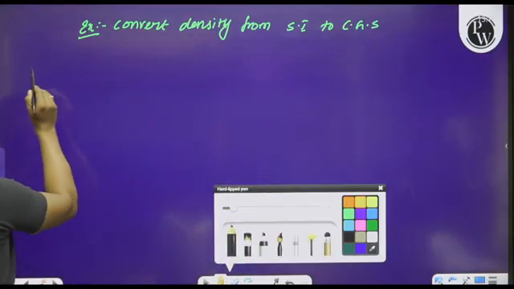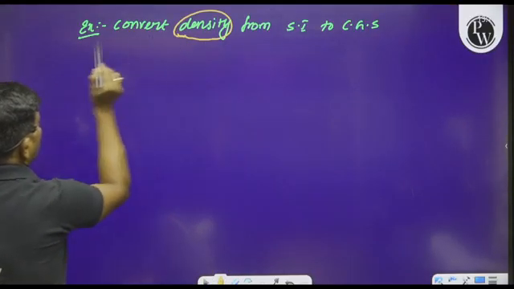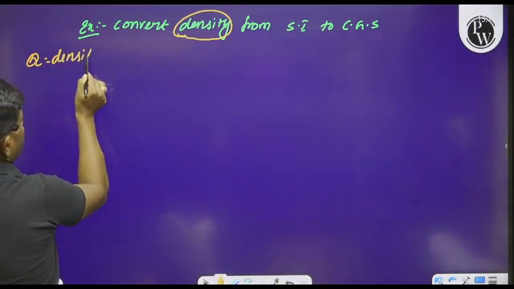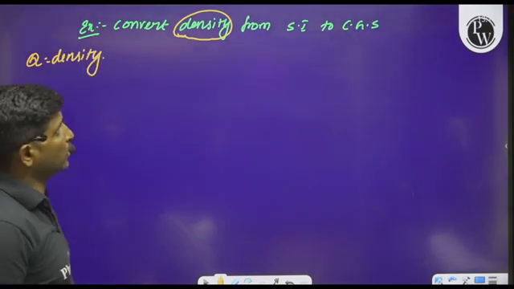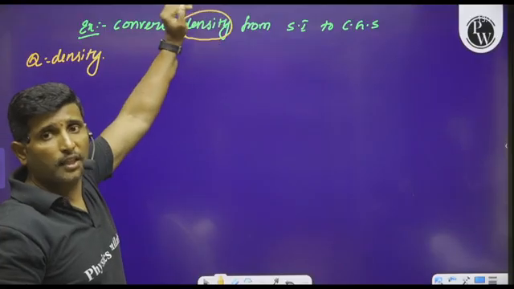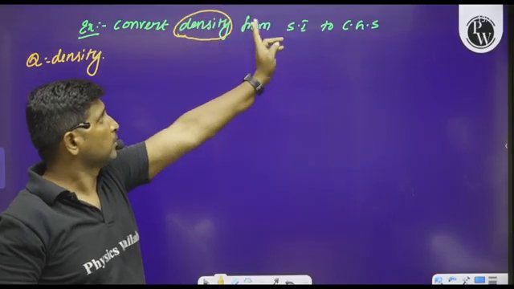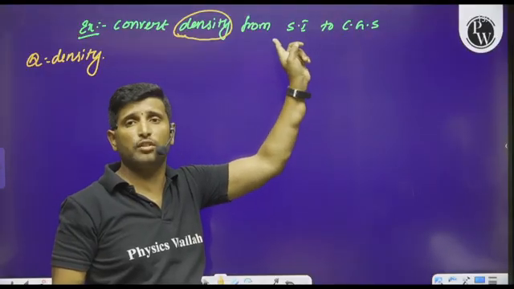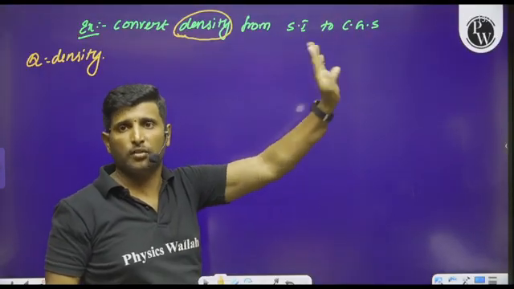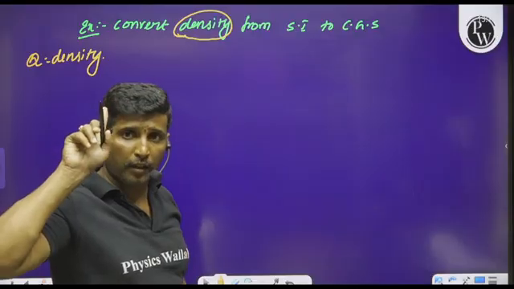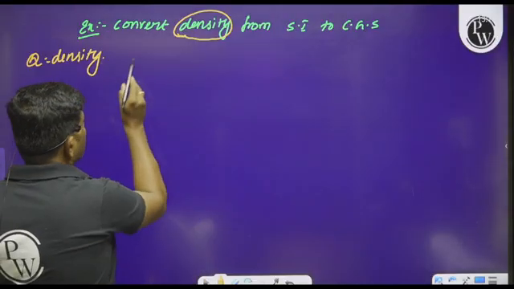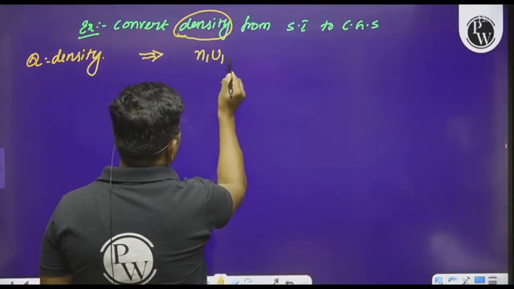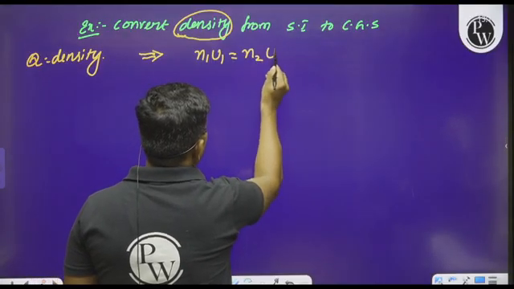So see, what is the quantity given to you? The quantity is nothing but the density. In this question, the quantity is kept constant, but the system of units has been changed. That is, the first system is SI and the second system is CGS. In the beginning, I explained that whenever the quantity is constant, we can write N1 U1 equals N2 U2.